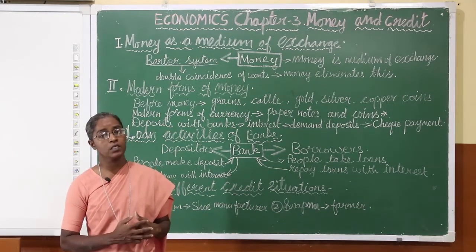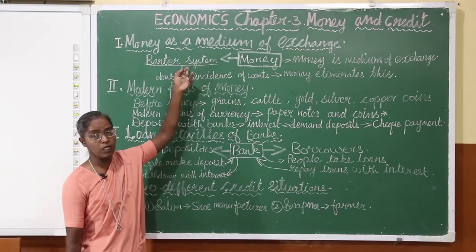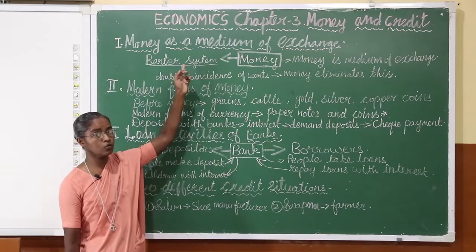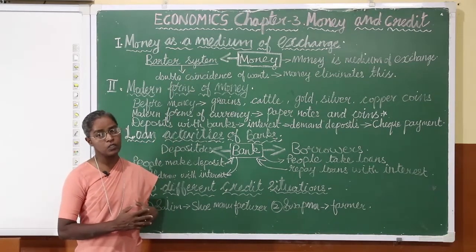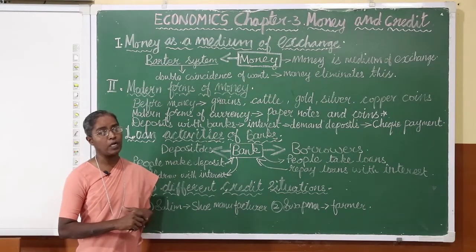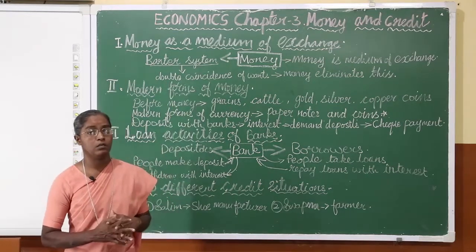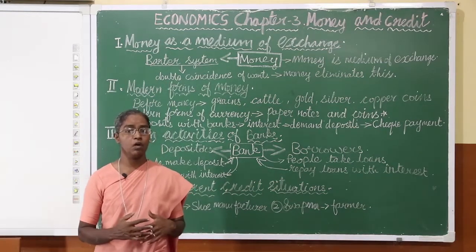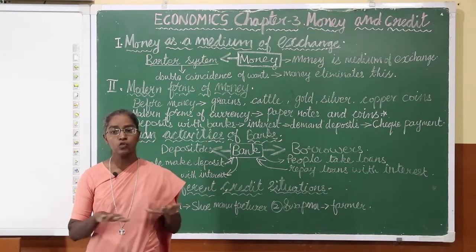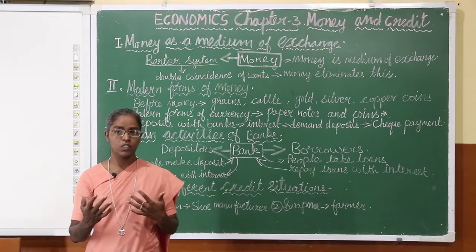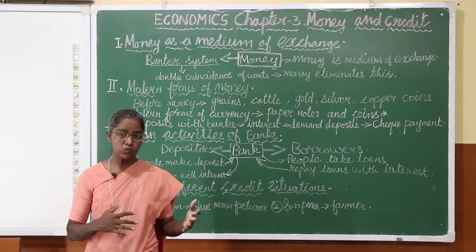Now what is this barter system? In the barter system, people did not use money, but rather they used goods to exchange for goods. Things were exchanged for things without the use of money. Now in this barter system, what is the limitation that we have? When you have money for transactions, you don't find any problem. You straight away go to the shop, you pay the money and you get the things.